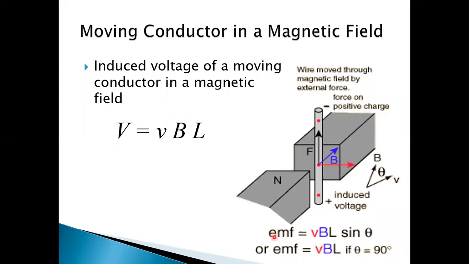And you see here, the EMF produced in this conductor is vBL sine theta. If theta is 90 degrees, then for a given speed, magnetic field and length, the EMF induced in the conductor will be maximum.